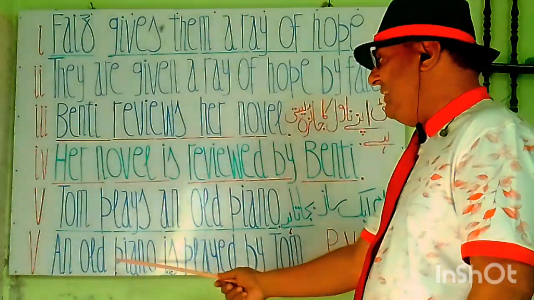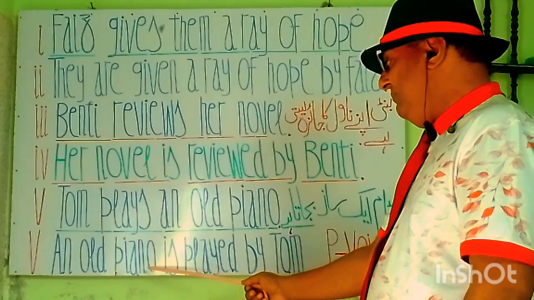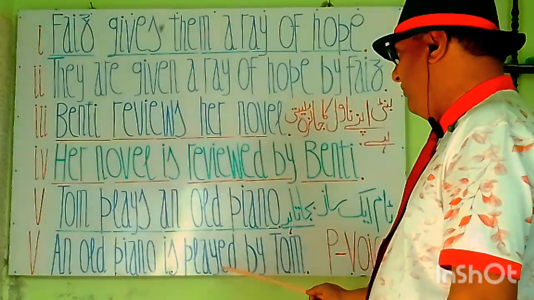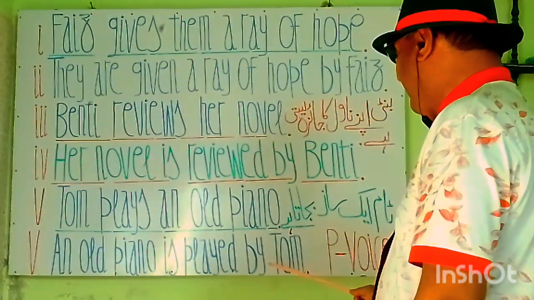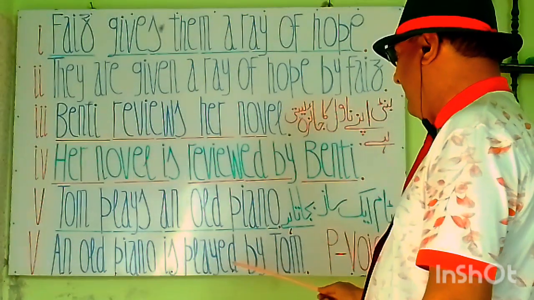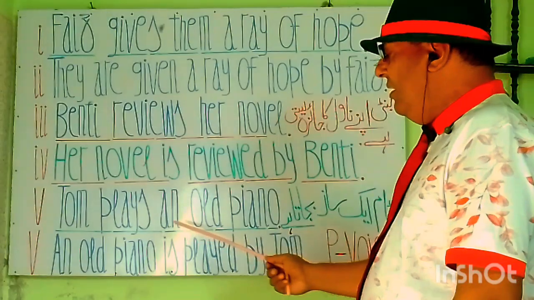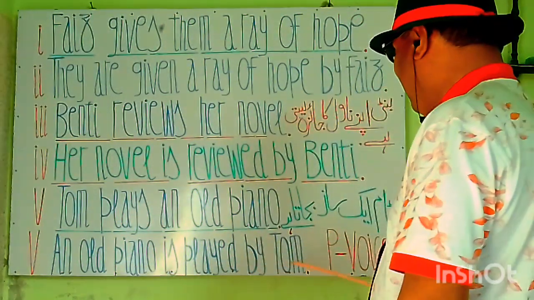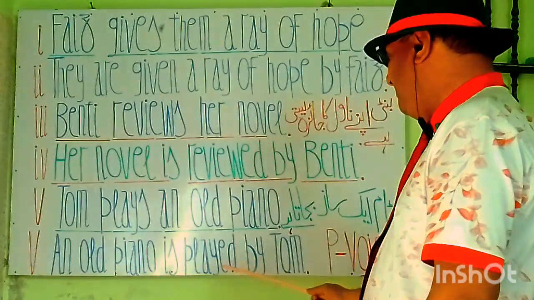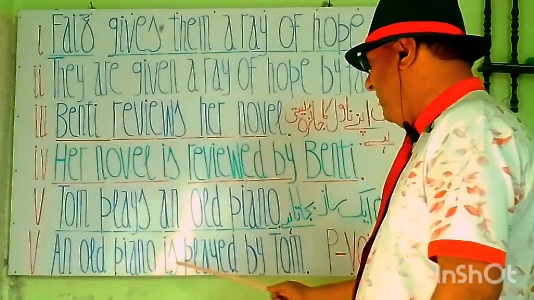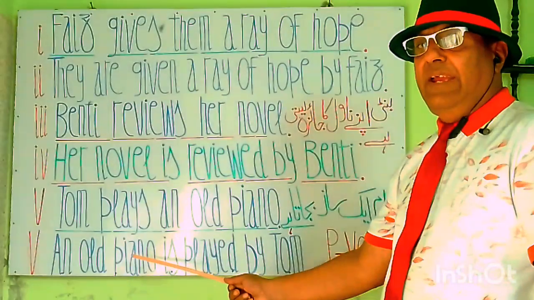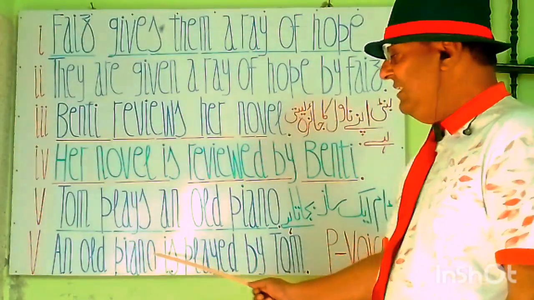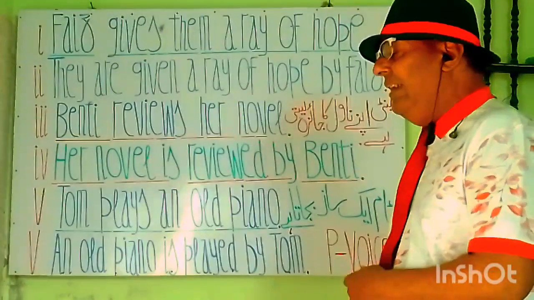Here, see my students, an old piano comes here as a subject. Is a helping verb. Played is the third form of verb play, and Tom is an object, and the connecting word is by. So according to the rules we have set these changes. An old piano is played by Tom. एक कदीम सा ज़ीना टॉम से बजाया जाता है।